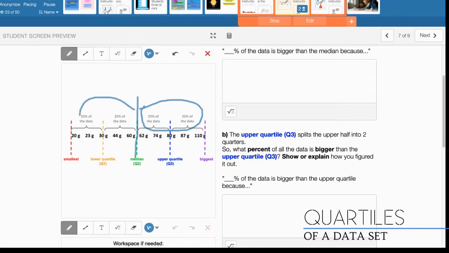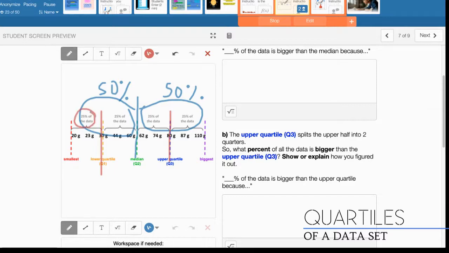And over here, 50%. You can also see 50% by just adding these 25s. 25 plus 25, 50. Okay. So if the median splits our data into 2 50s, then our quartiles split our data into 25% pieces.